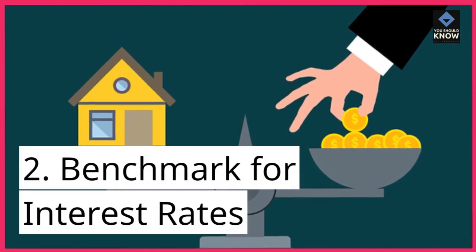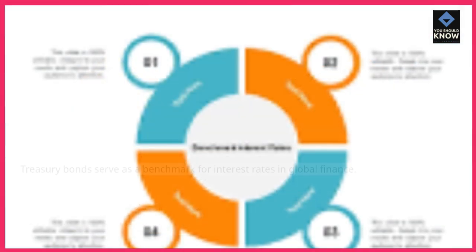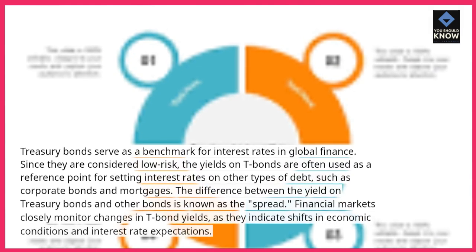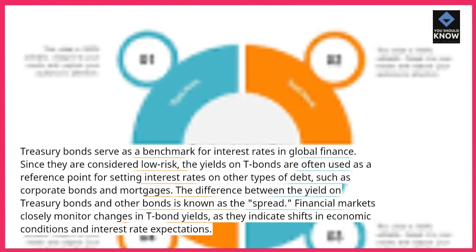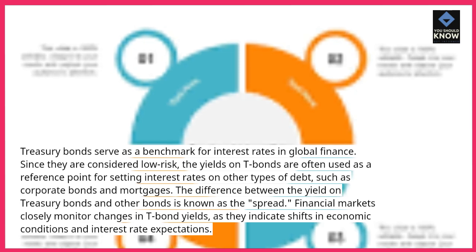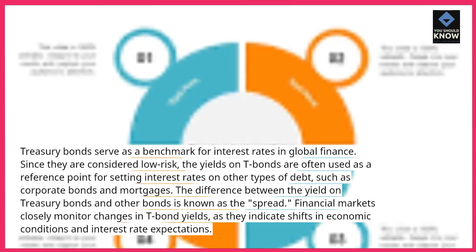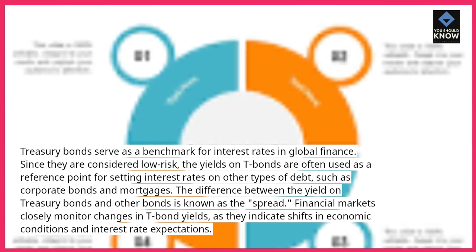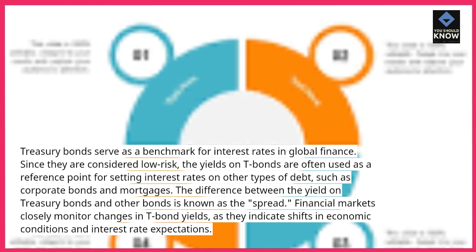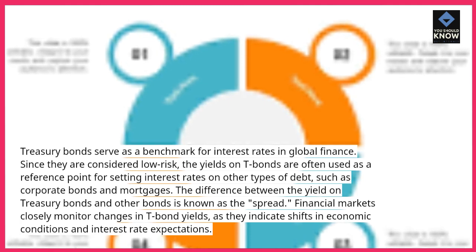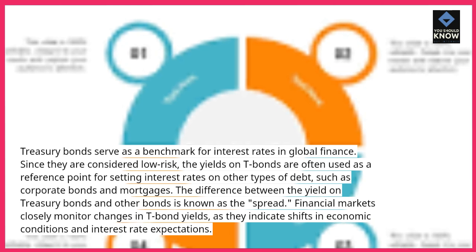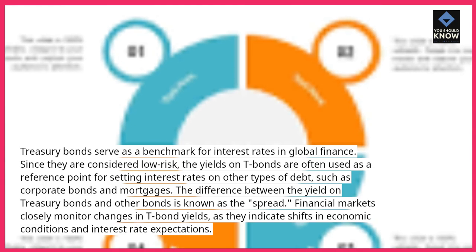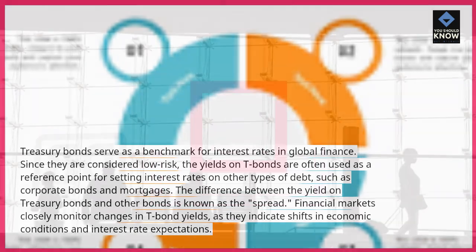2. Benchmark for interest rates. Treasury bonds serve as a benchmark for interest rates in global finance. Since they are considered low risk, the yields on T-bonds are often used as a reference point for setting interest rates on other types of debt, such as corporate bonds and mortgages. The difference between the yield on Treasury bonds and other bonds is known as the spread. Financial markets closely monitor changes in T-bond yields, as they indicate shifts in economic conditions and interest rate expectations.